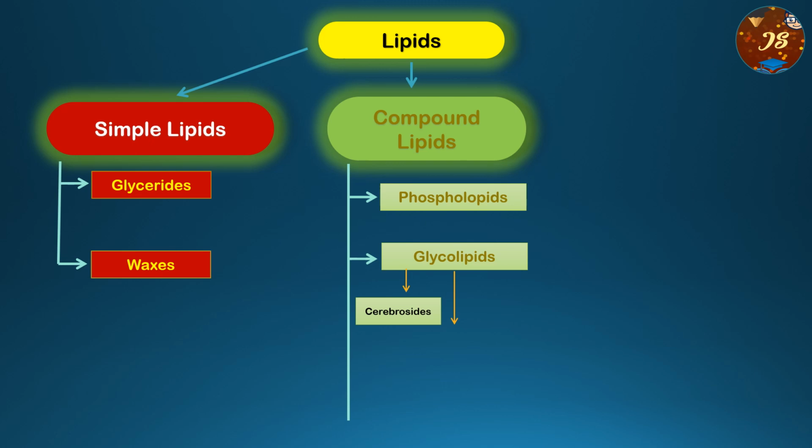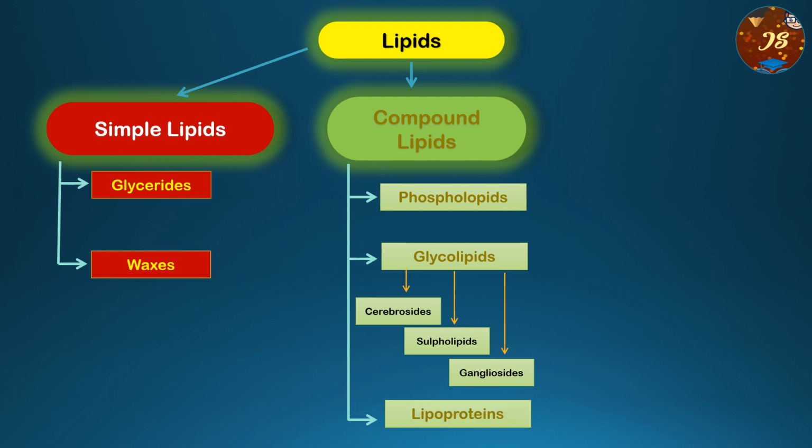The second classification of glycolipids are sulfolipids. Now, sulfolipids or sulfatides, they are carrying a sulfated galactose residue. So, they contain a sulfated galactose residue. The third classification is gangliosides. Now, these gangliosides contain a branched oligosaccharide, okay, branched oligosaccharides. So, glycolipids are subdivided into three parts: cerebrosides, then sulfolipids, then gangliosides.